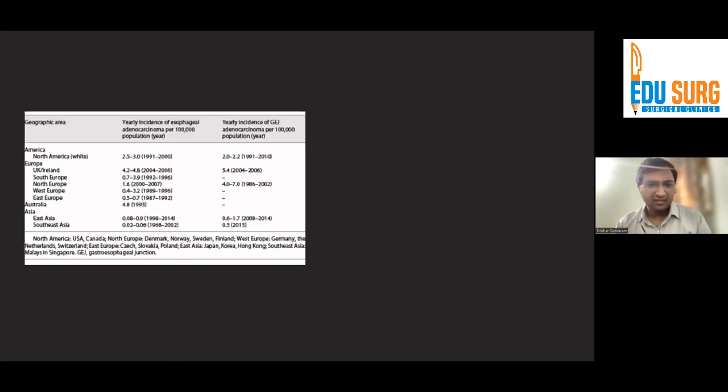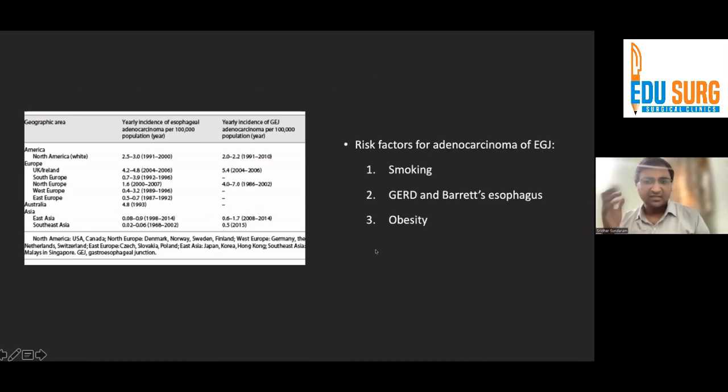Now, if you actually look at the incidence of esophageal adenocarcinoma and GE junction adenocarcinoma over the years, you'll find that in North America, it's almost remained the same. In Europe, there has been an increase, and again, in Southern Asia and Eastern Asia, there's again an increase that is seen over the years. Now, again, these are largely accounted for by risk factors.